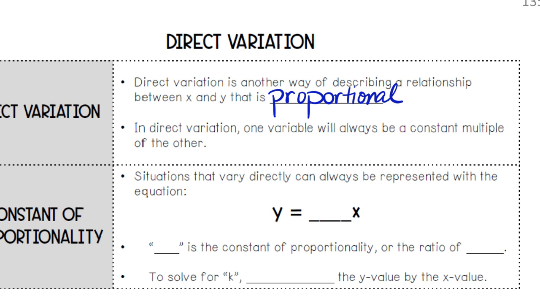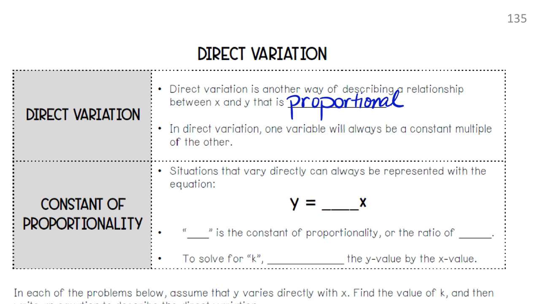So in direct variation, one variable will always be a constant multiple of the other. That means you're multiplying something by x to get y. Y'all good with that? So the constant of proportionality, that's that whole k thing, which I'm going to go ahead and put right here. Or you also might think of this as y equals mx. M, k, and a, they're all the same thing. It's just a number you're multiplying by your variable. This is your per, your each, your every.